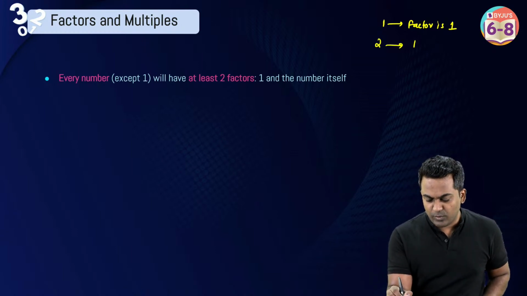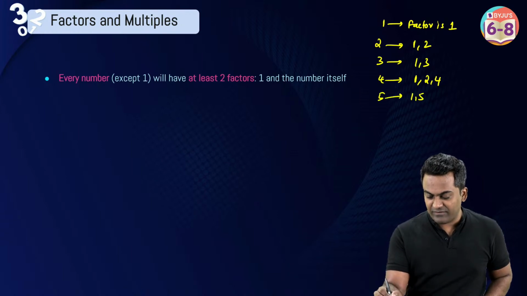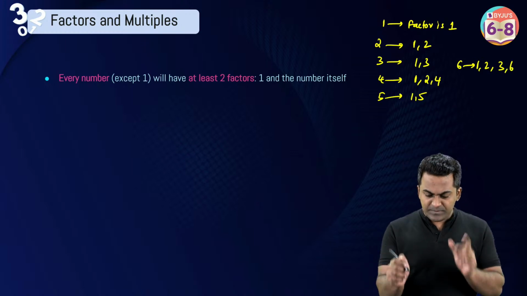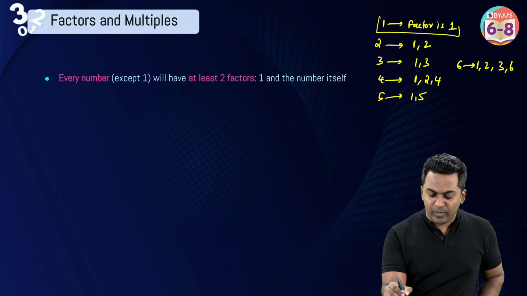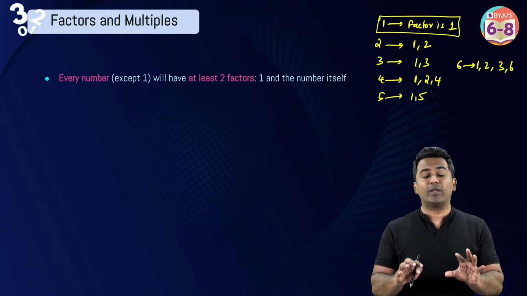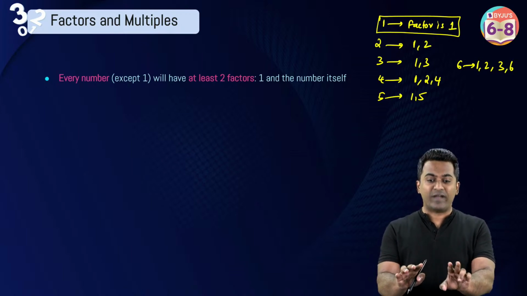Like factors of 2 are what? 1 and 2. Factors of 3, 1 and 3. Factors of 4, 1, 2, 4. Factors of 5, 1 and 5. Factors of 6, 1, 2, 3, 6. Okay, you can also check it out. You will observe that the number 1 will only have 1 factor, that is 1 itself. All the other numbers are going to have a minimum of 2 factors.